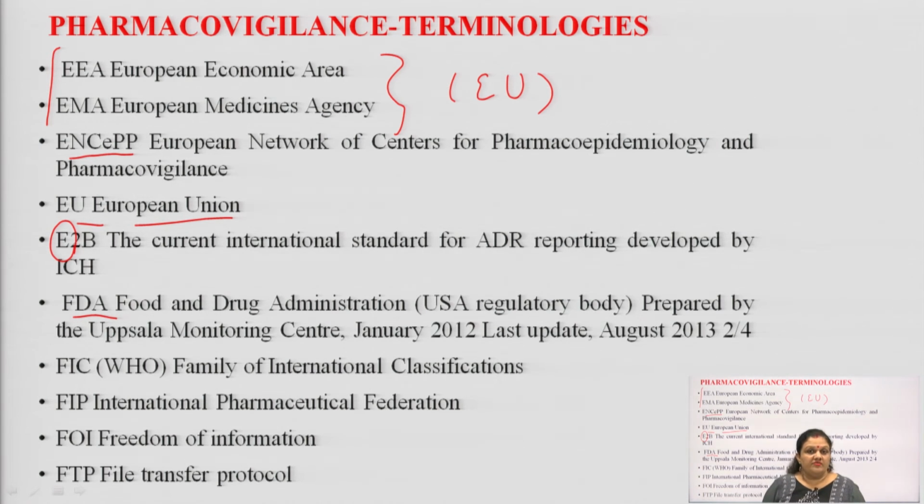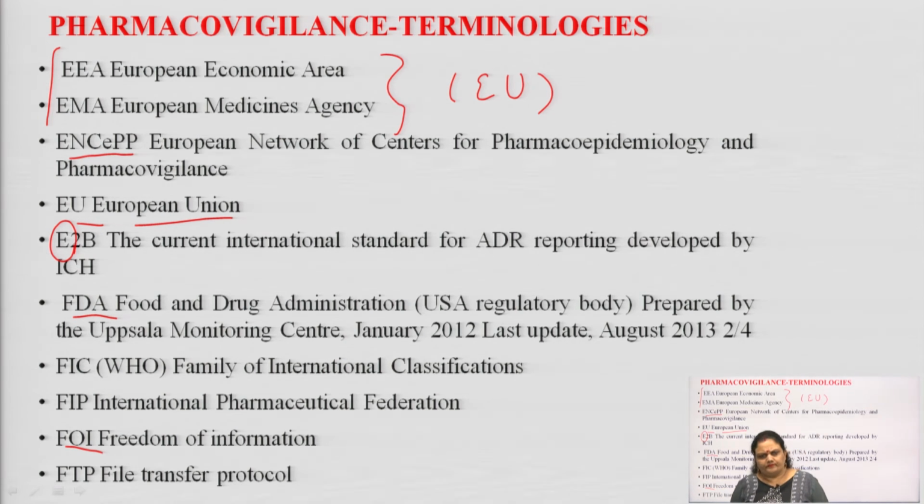I hope you know UMC means Uppsala Monitoring Center. In the year 2012, in the month of January, and its last updated version we have in August 2013. Next is FIC, again given by WHO, which is known as the Family of International Classification. FIP, International Pharmaceutical Federation. FOI means, students, freedom of information.